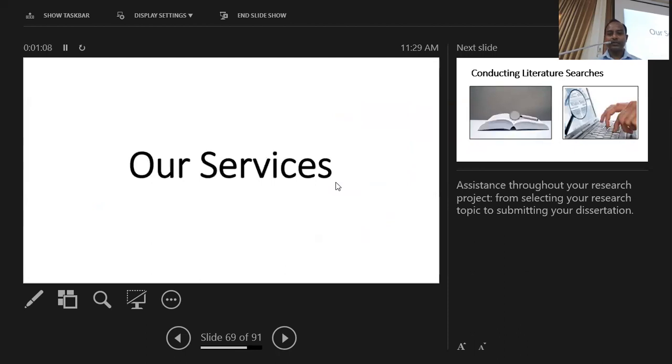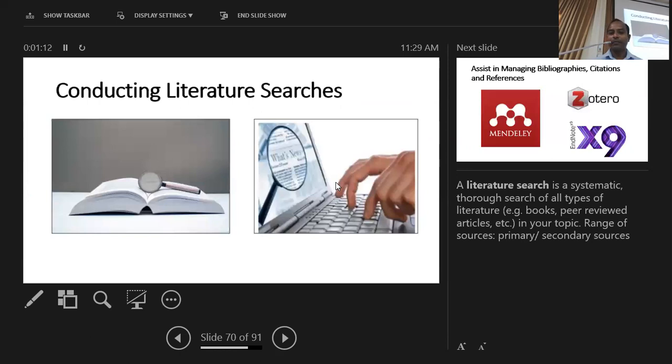So these are the services that we provide, especially for our academic staff members and researchers. So we can conduct literature search on your behalf, but we have to do it through negotiation and mutual communication.